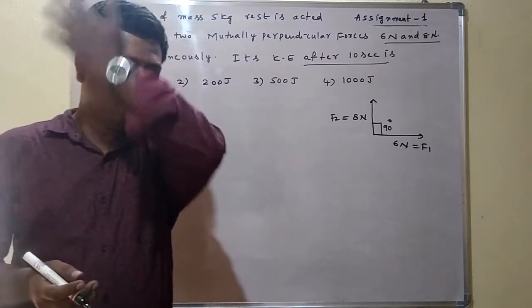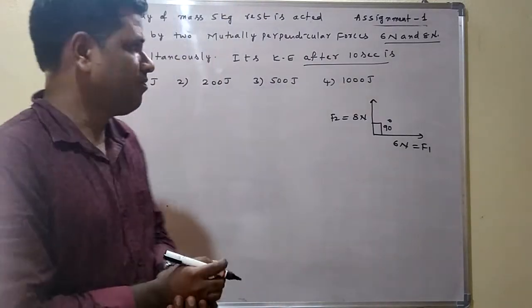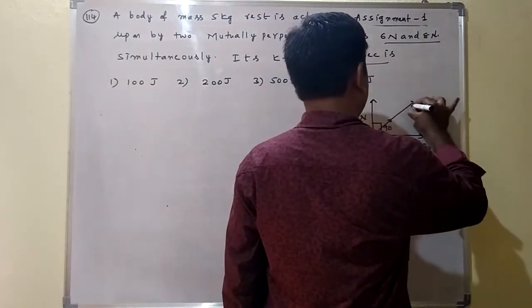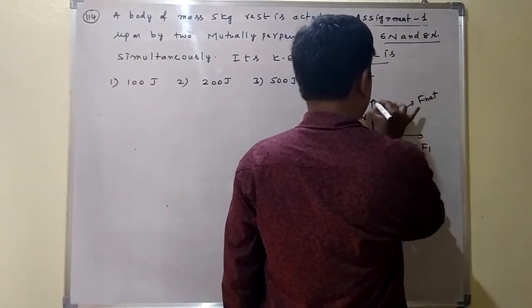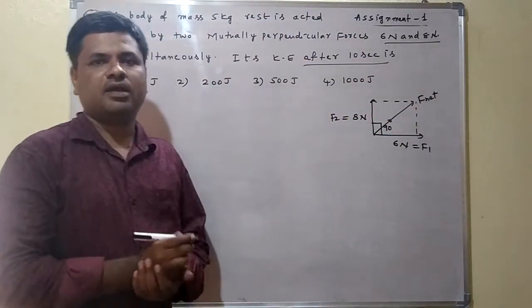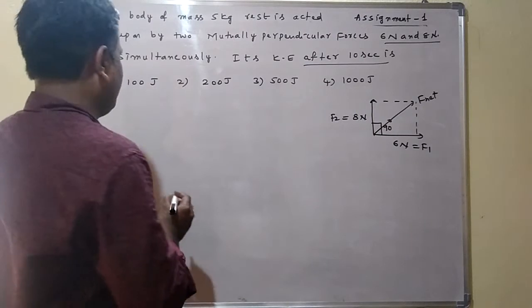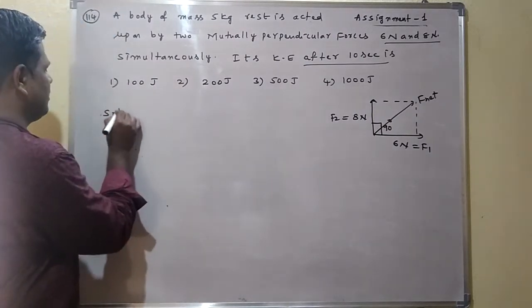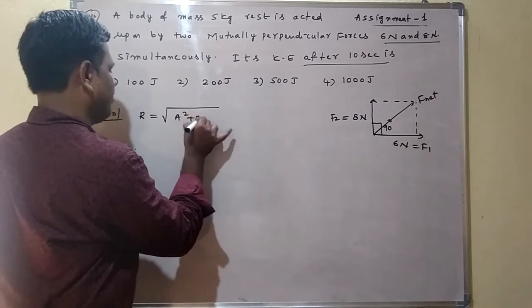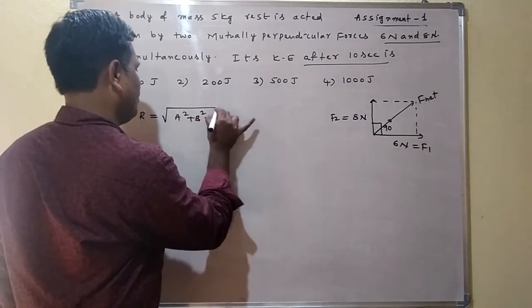In this question, first we have to find the net force. F net we have to find here. According to the parallelogram law of vectors, the general formula is R is equal to under root of a square plus b square plus 2ab cos theta.